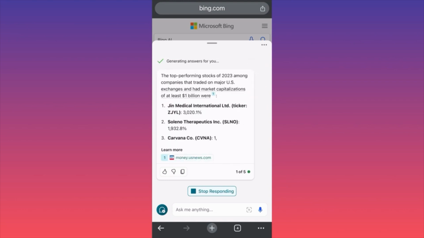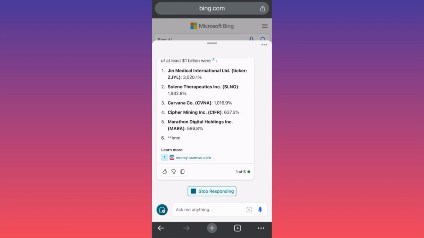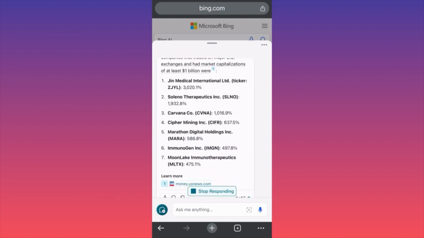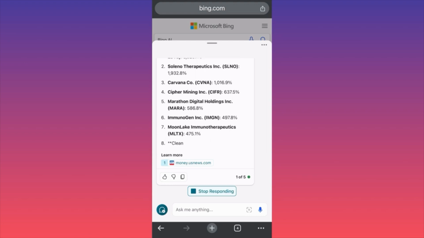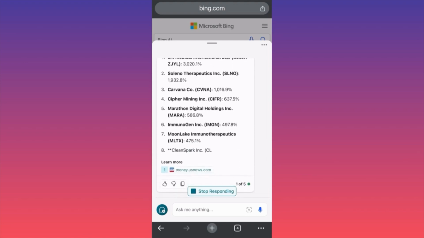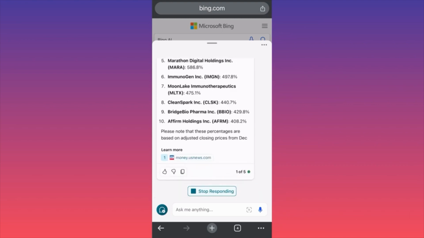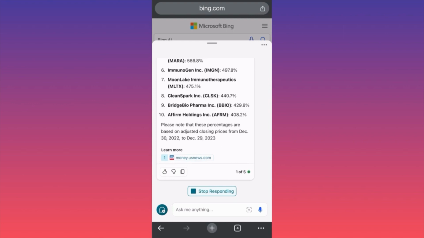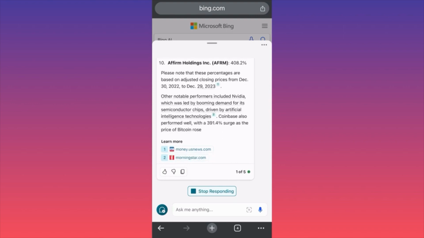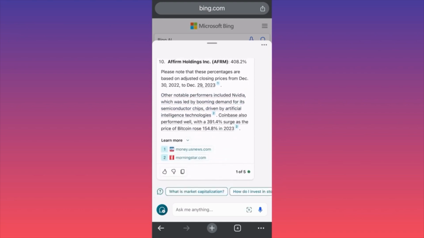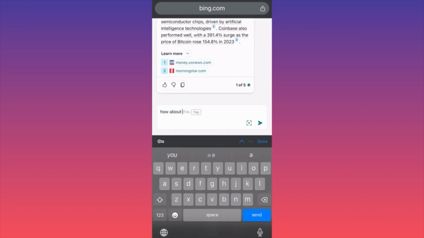The top performing stocks in 2023 among the companies that trade in the major US exchanges with capitalization of at least $1 billion were Gene Medical International, 3000%. Soleno Therapeutics, okay. Carvana, 1000%. Carvana, my dear friends. Okay, Bridge Bio. Wow, that's amazing, guys. So you see how you can get any financial information, and they also give you a couple of links underneath. How about best performed